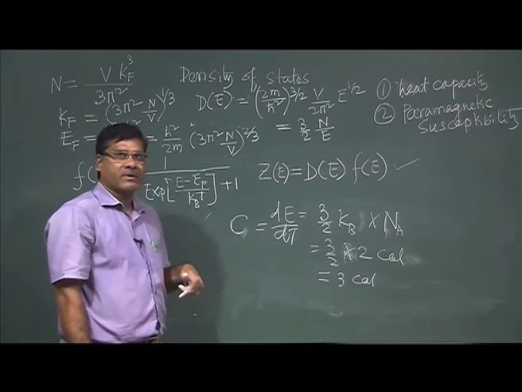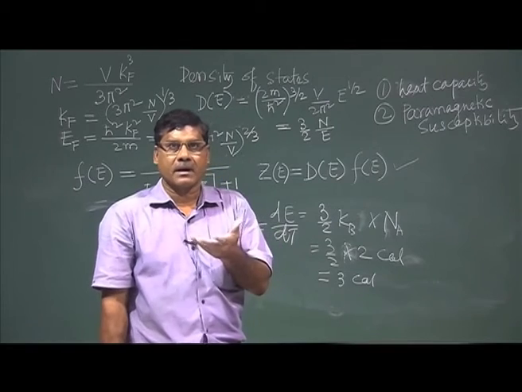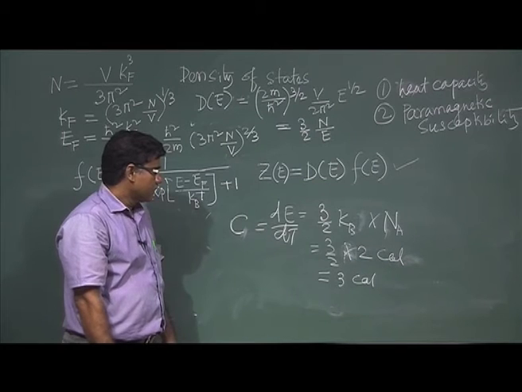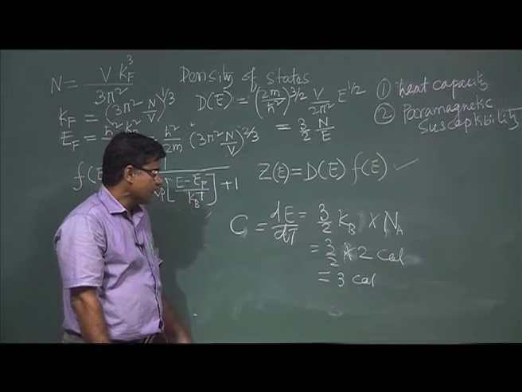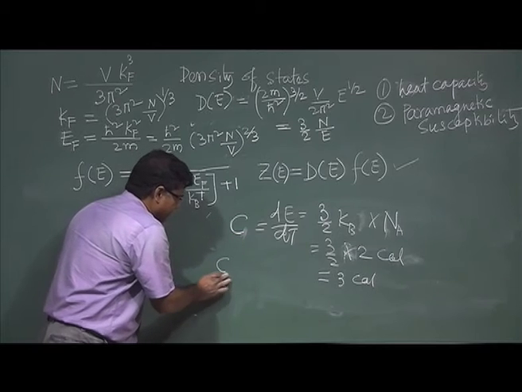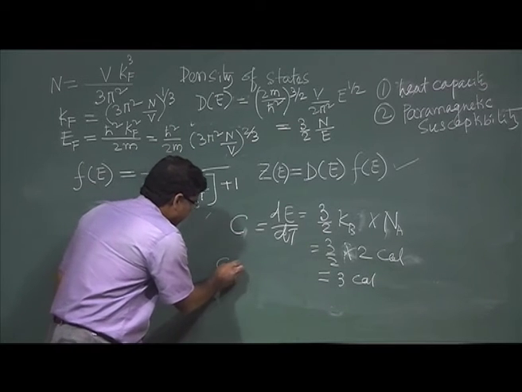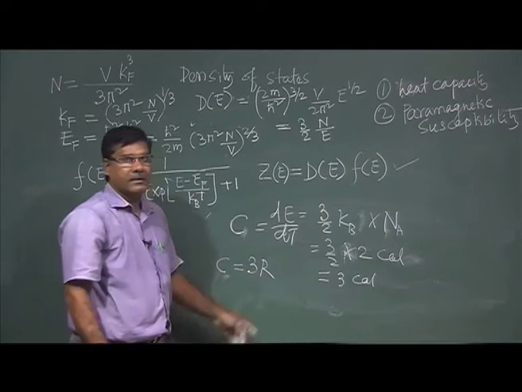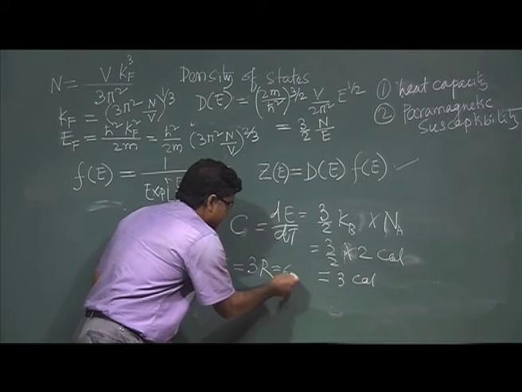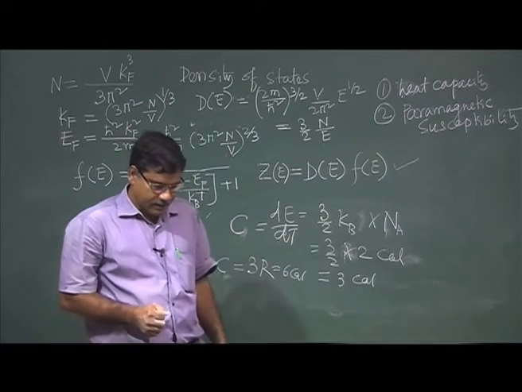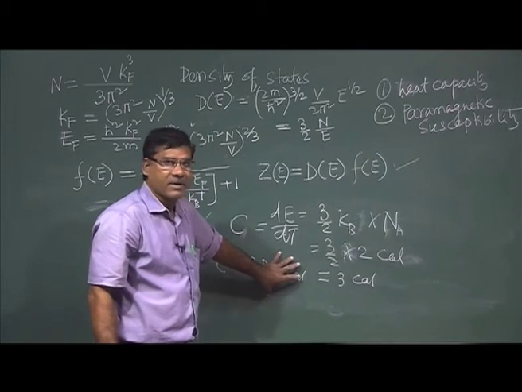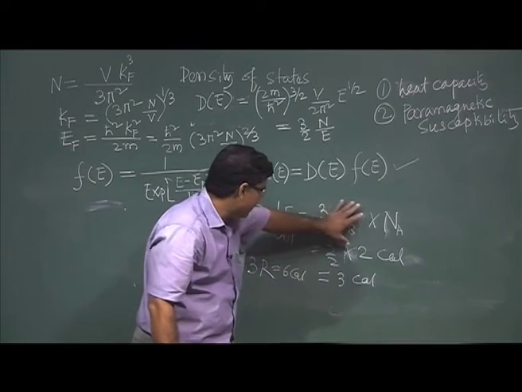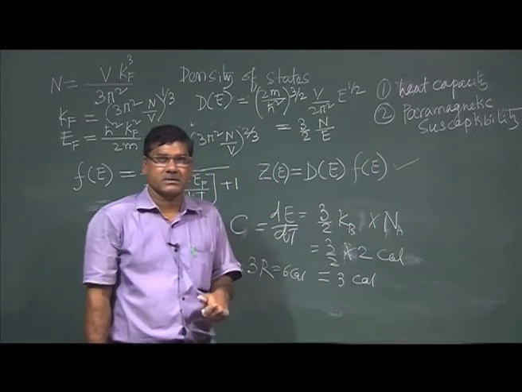Now, you remember the Dulong-Petit law. The specific heat of a material is basically 3 R, around 6 calorie, right. That is seen for any material. And what we have considered here is the contribution from electrons.